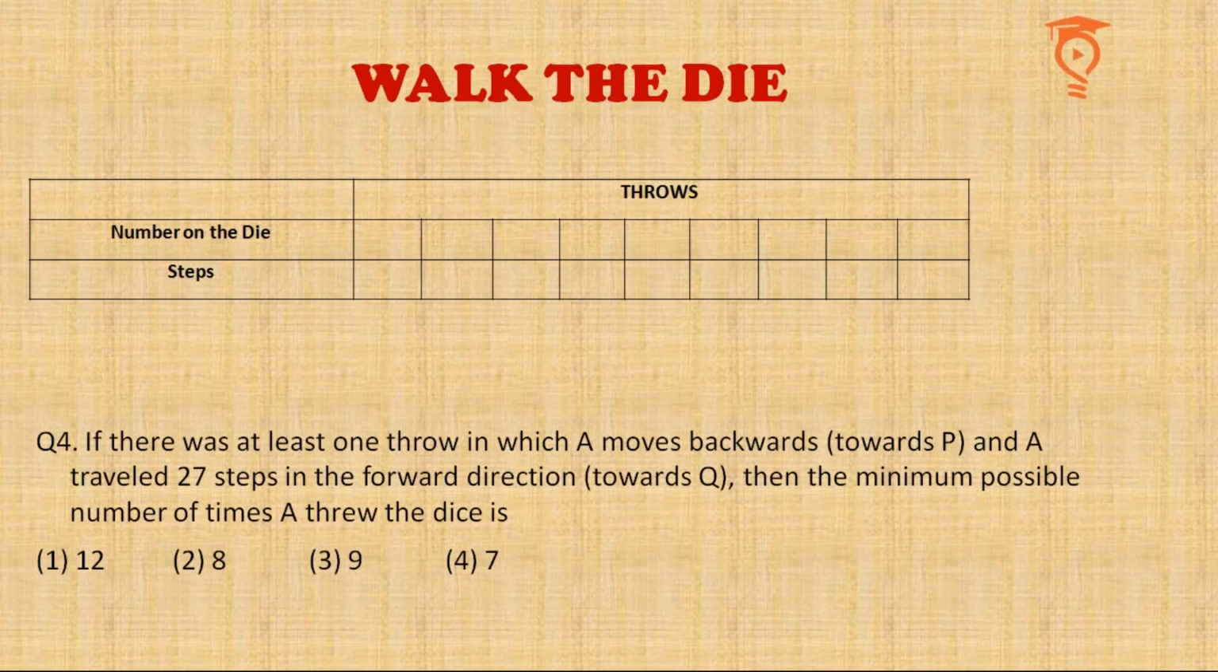Fourth question: if there was at least one throw in which A moves backwards and A traveled 27 steps in the forward direction, then the minimum possible number of times A threw the dice is, and the lowest option that is given to us is 7. Let me try my best to make 27 steps, including one negative step, in 7 throws.